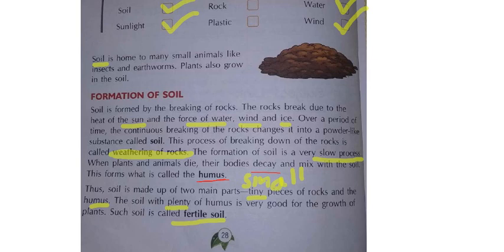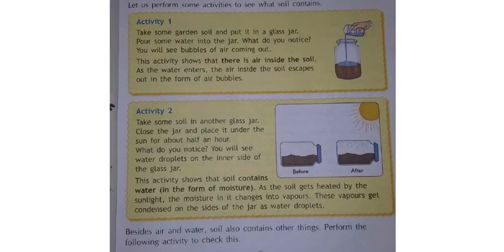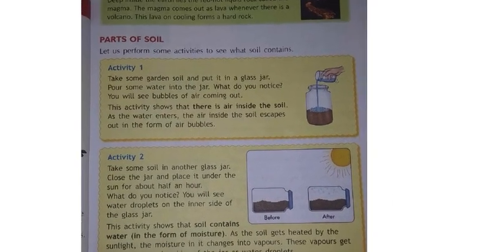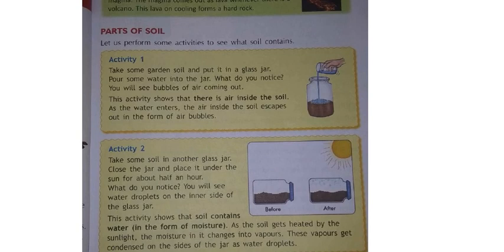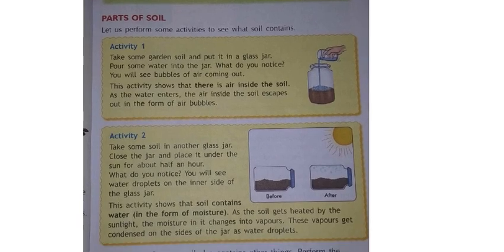Okay, next topic. See here, I am zooming it. Now we shall see about the parts of the soil. Before learning about the parts of the soil, they have given us some activities. We shall see one after one. Let us perform some activities to see what soil contains. In soil, what will be there? We shall see now by doing the activities. First one I am reading out.